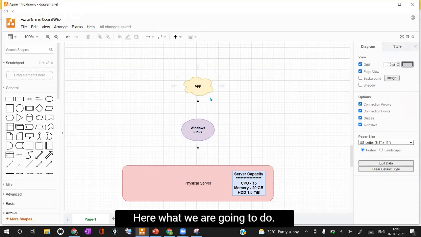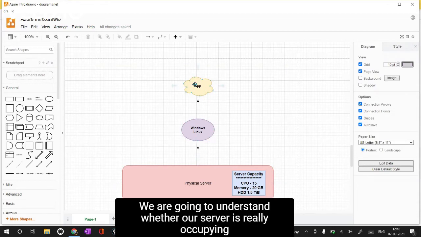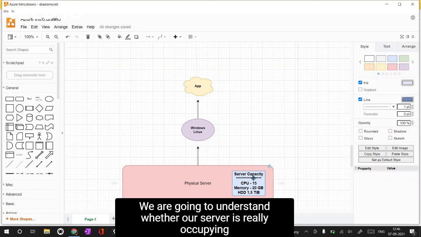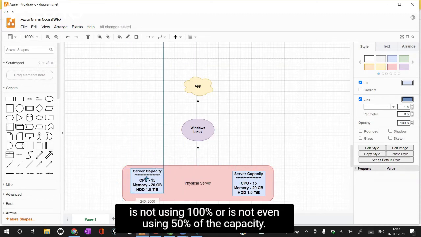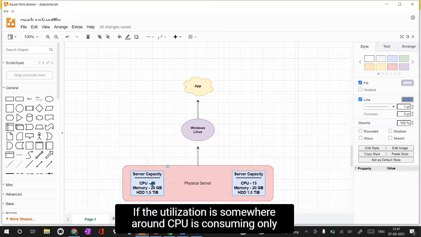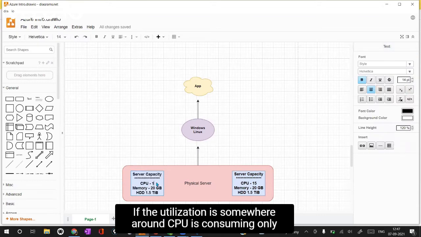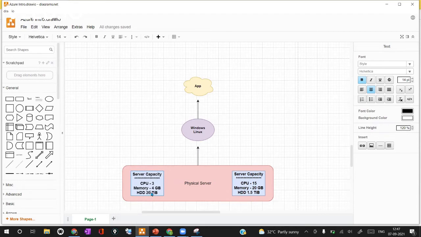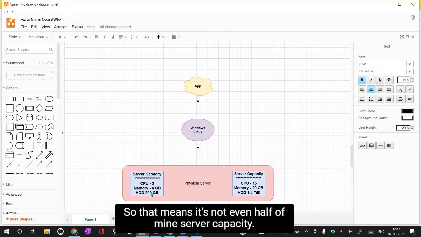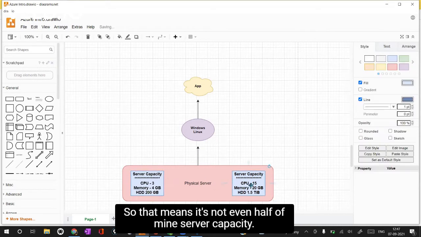Here, what we are going to do is understand whether our server is really using the complete capacity. If my application is not using 100% or is not even using 50% of the capacity, say CPU is consuming only 3 CPUs, memory is consuming 4 GB, and hard disk is consuming around 200 GB, that means it's not even half of my server capacity.